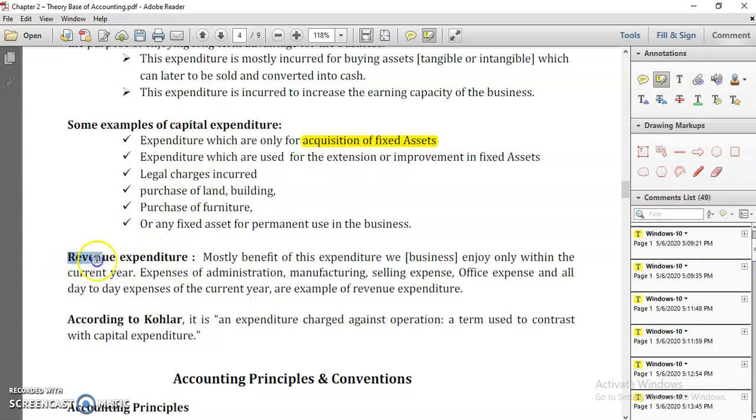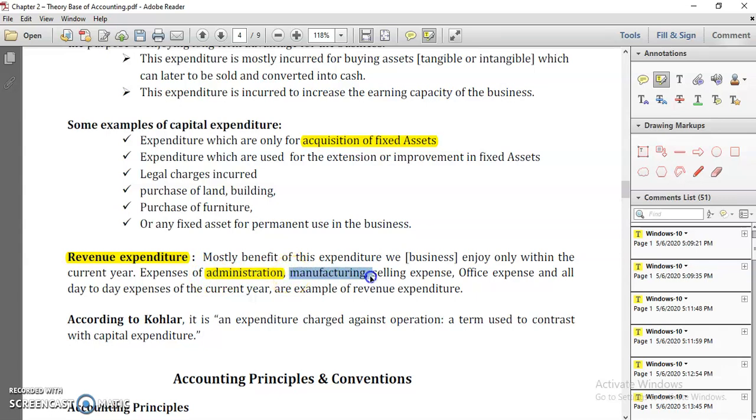Revenue expenditure is those expenditures within the current year, not for the long term, that we incur to get sales to happen. For selling your goods and services, you have to spend some amount, like administration expenses, because you have to manage your office staff.